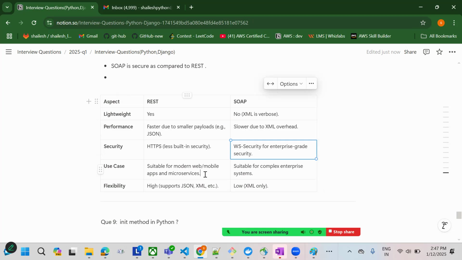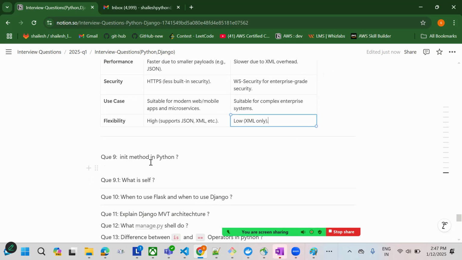SOAP uses WS-Security. Use cases: REST is suitable for modern web, mobile apps, and microservices. SOAP is suitable for complex enterprise systems where security is important. At that time, we need to go with the SOAP architecture. Flexibility: REST is high and supports JSON and XML, but SOAP is low, suitable only for XML.